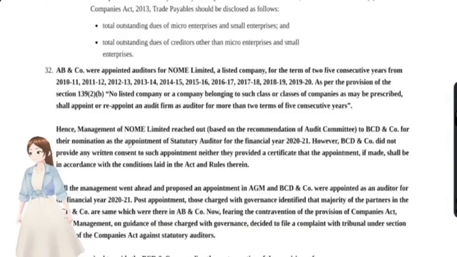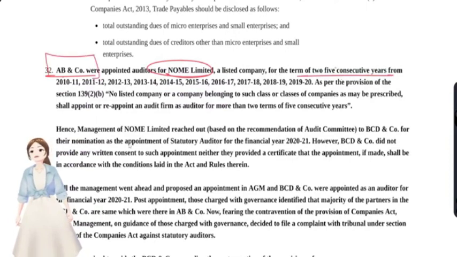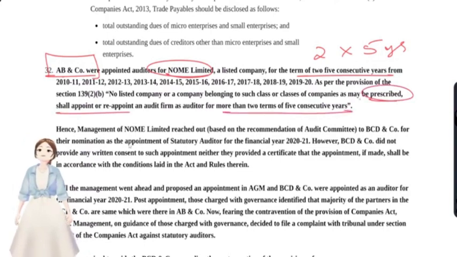Now we'll discuss question number 32, that is AB and Company were appointed auditors for N Limited for a term of 5 consecutive years. Since it's a firm, it could be appointed for 5 consecutive years, no problem. Okay, as per the provisions of the section, no listed company or company belonging to such class or classes of companies as may be prescribed shall reappoint an audit firm for more than 2 terms of 5 consecutive years. Okay, they're talking about rotation of auditors.